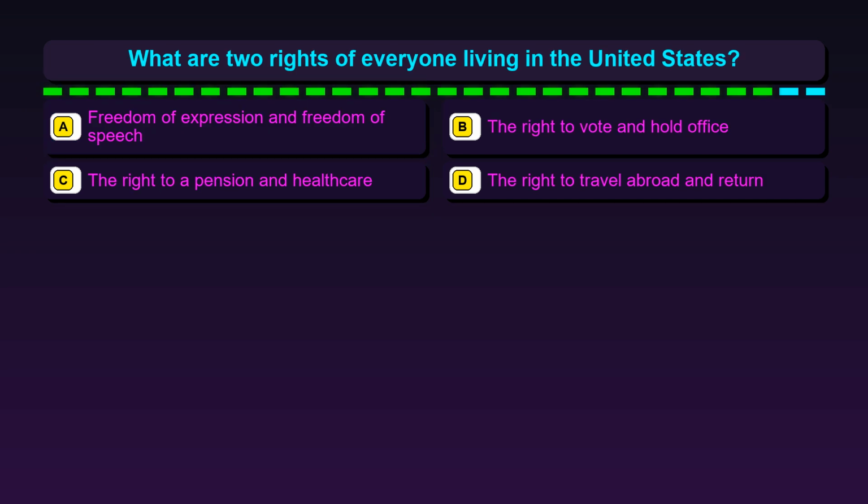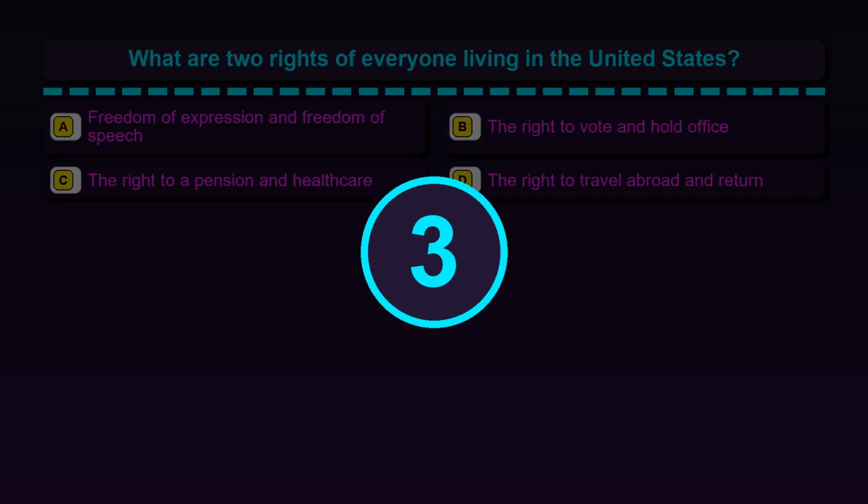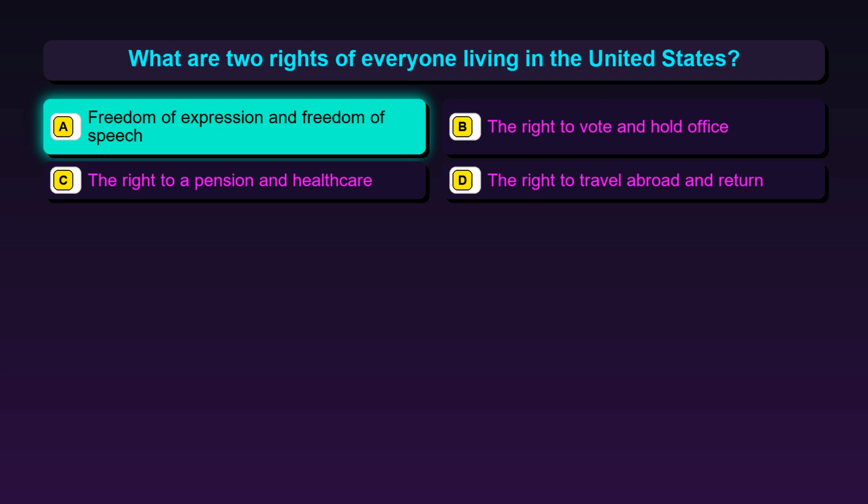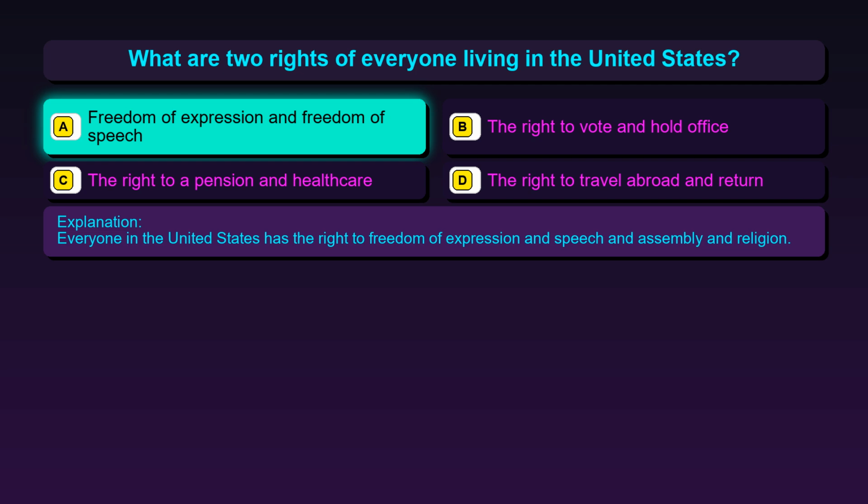Question 102. What are two rights of everyone living in the United States? Option A, freedom of expression and freedom of speech. Option B, the right to vote and hold office. Option C, the right to a pension and health care. Option D, the right to travel abroad and return. The correct answer is option A, freedom of expression and freedom of speech. Everyone in the United States has the right to freedom of expression and speech and assembly and religion.